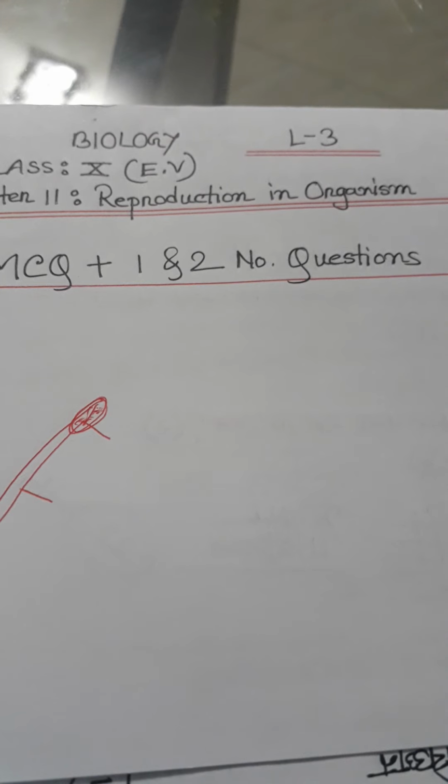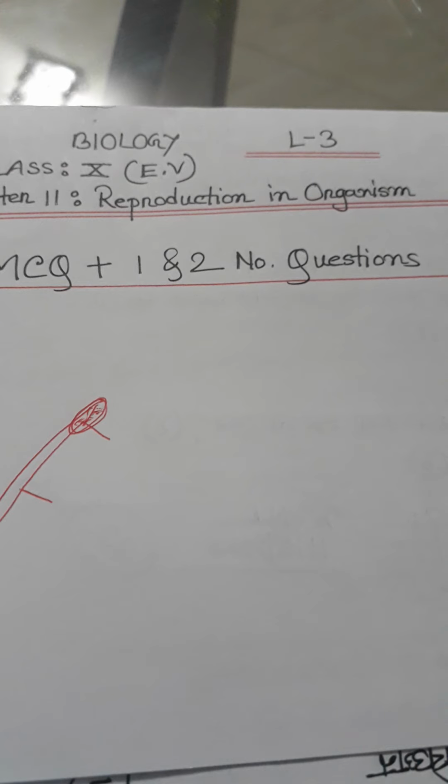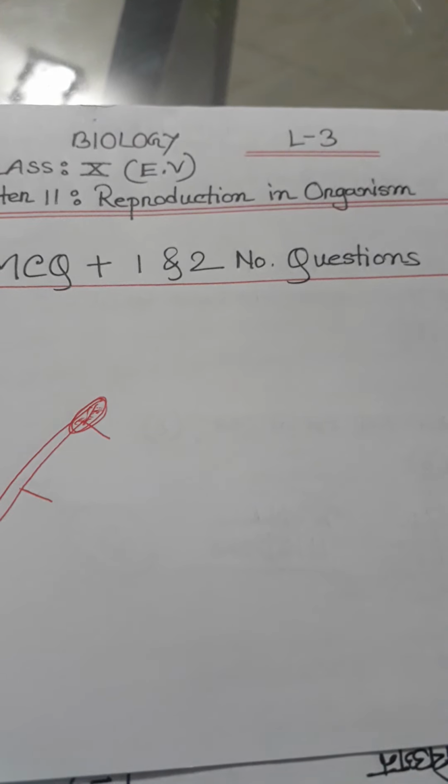Poly means many, delphous means groups. When in many groups, it is called polydelphous, such as in the cotton tree.